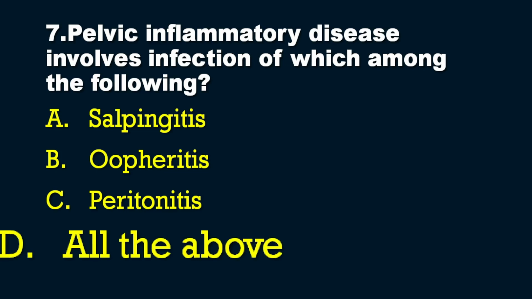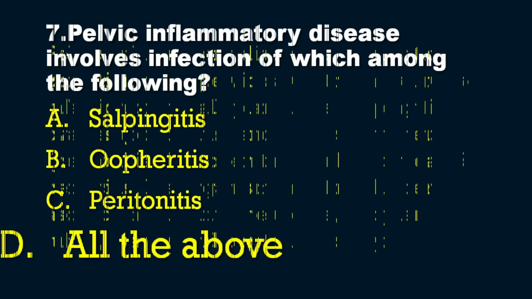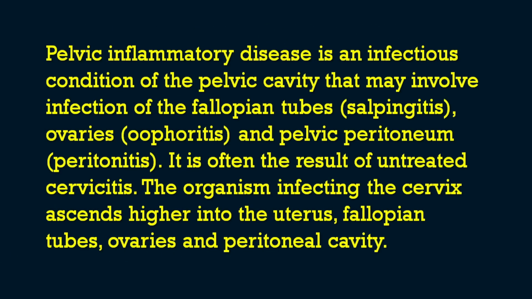So we'll have a small explanation regarding pelvic inflammatory disease. It is an infectious condition of the pelvic cavity that may involve infection of the fallopian tube, that is salpingitis, then infection of the ovaries, that is oophoritis, and pelvic peritoneum, that is peritonitis. It is often the result of untreated cervicitis. So this is also important. One of the etiologies is untreated cervicitis.